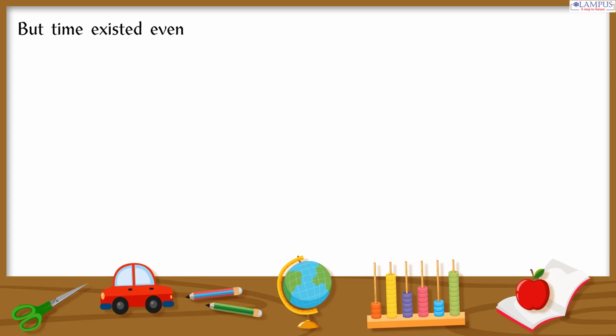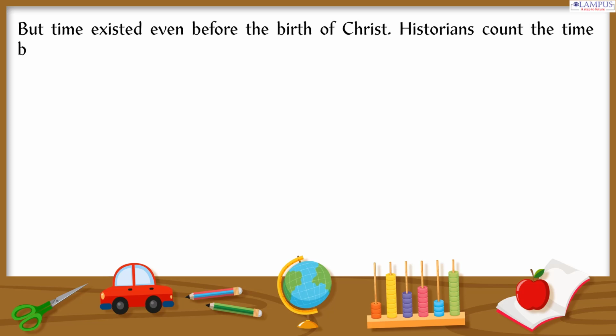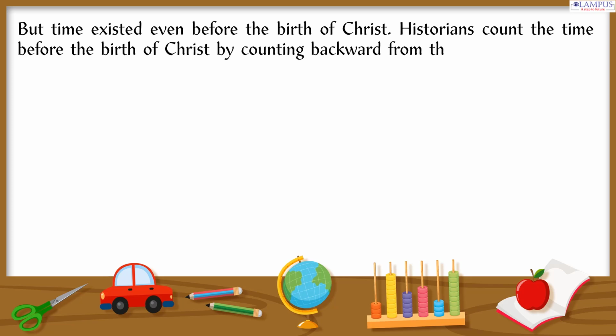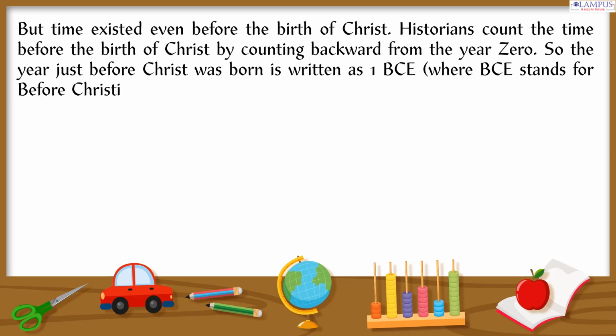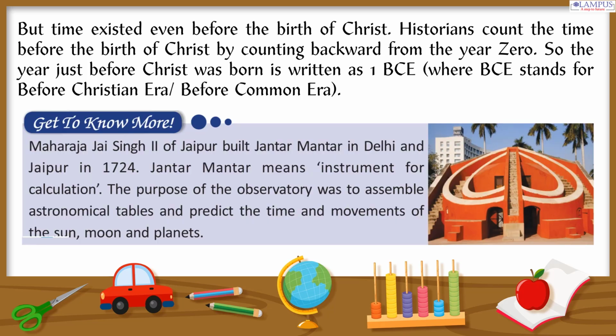But time existed even before the birth of Christ. Historians count the time before the birth of Christ by counting backward from the year 0. So the year just before Christ was born is written as 1 BCE, where BCE stands for Before Christian Era, before Common Era.